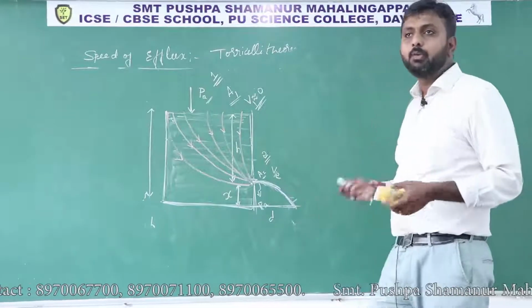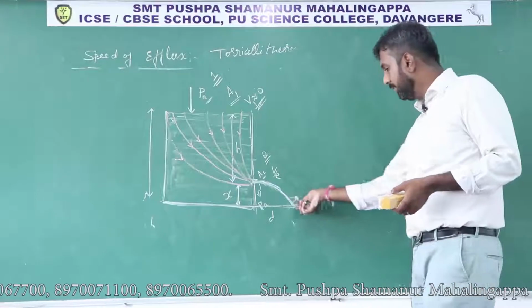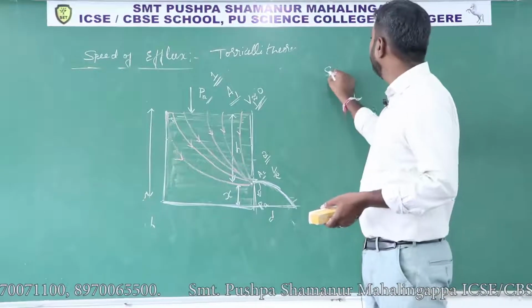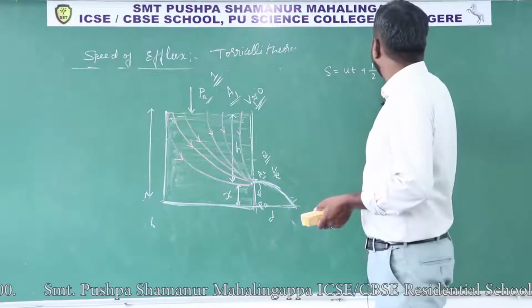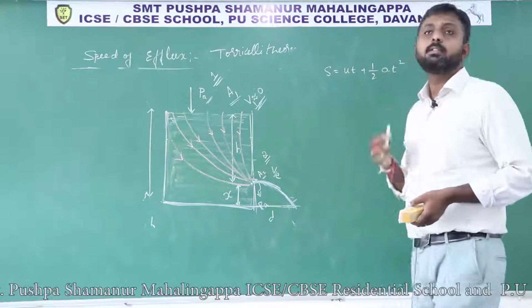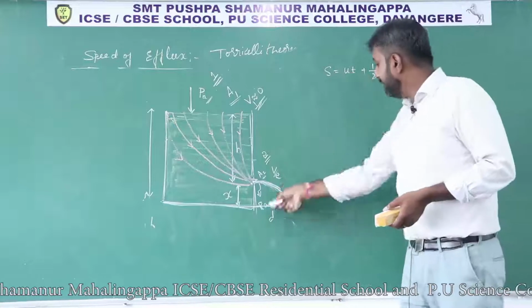First we will calculate how much time it needs to reach this point. We will apply s equals ut plus half at square. Here s is nothing but this distance.